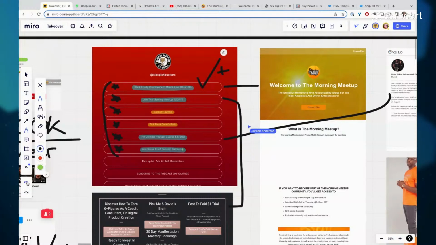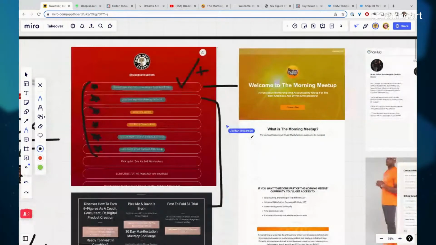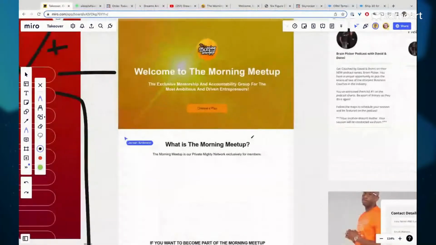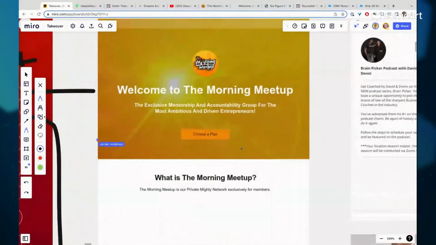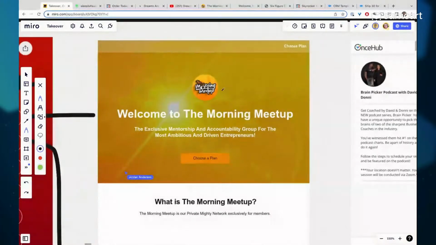All right. I'll back up, let me not have that line. We'll start with the morning meetup, and all we're going to do is map out what David has to offer. So here's a big long page. The morning meetup is this thing that David sells, right? On a tool. Jordan, what is the name of that tool? Now I have morning meetup in my brain, but that's not it. MightyNetworks.com.